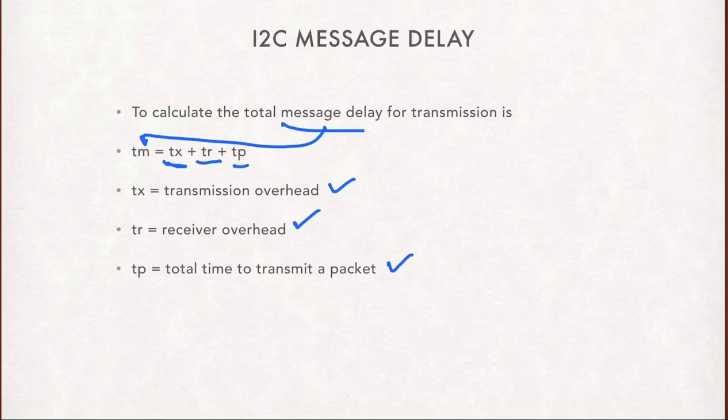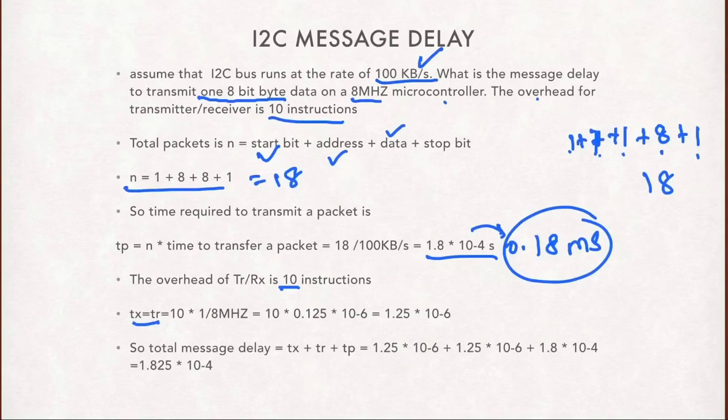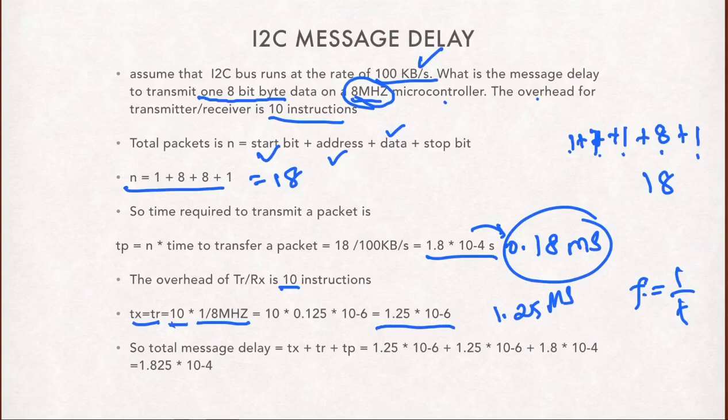So we take 10, the number of instructions of overhead, multiplied by 1 over 8 MHz, since the microcontroller is running at a clock speed of 8 MHz. 1 over 8 MHz is nothing but the time, since frequency equals 1 over time. As per this formula, we get a value of 1.25 microseconds for TX and TR.